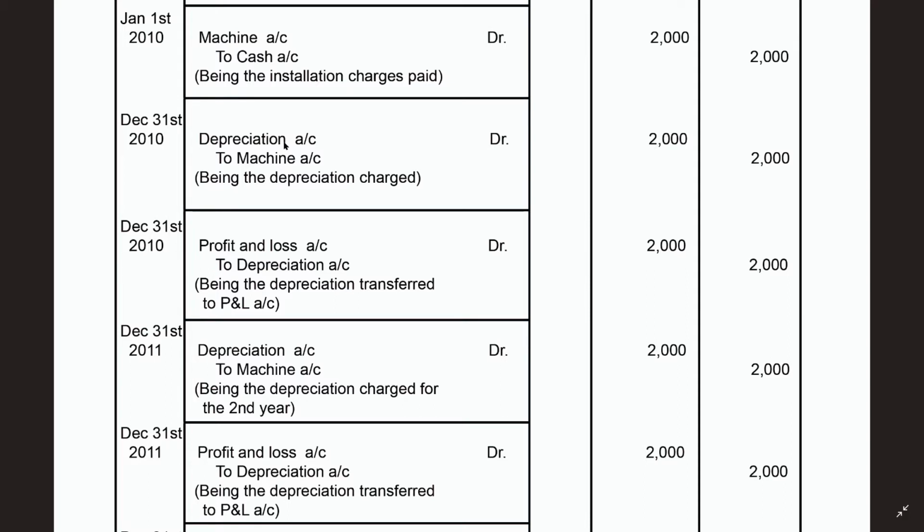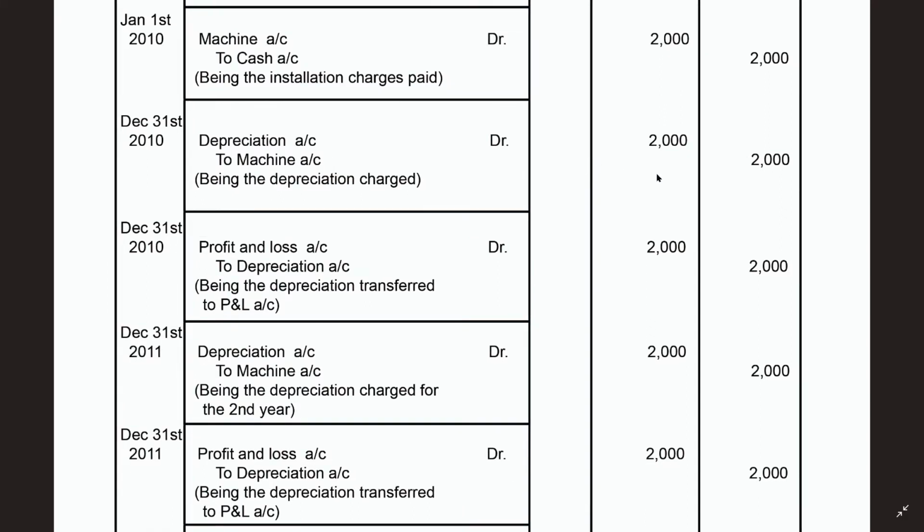So depreciation is a nominal account. I already explained to you, debit all the expenses and losses. So depreciation is on the debit side. So you must be debiting each and everything to the machine account only, because we are writing the machinery account. Okay, 2,000 is the amount.